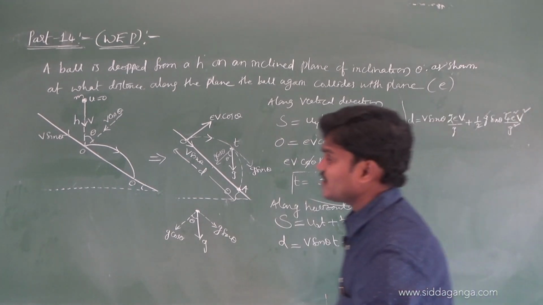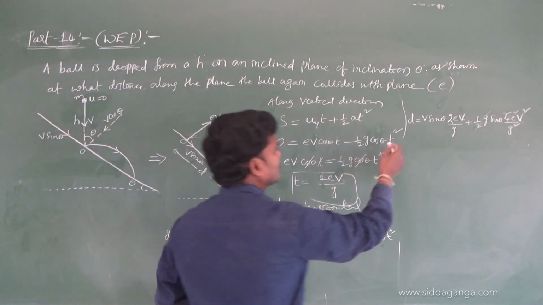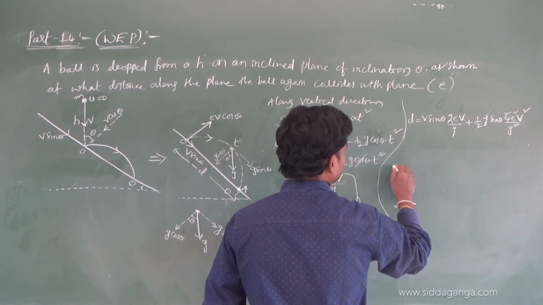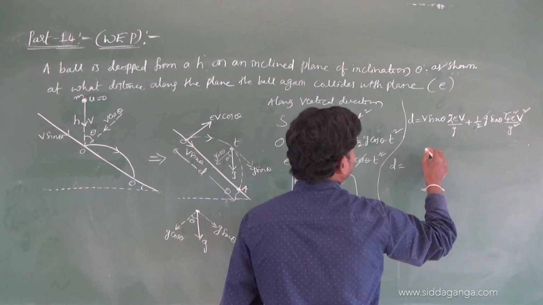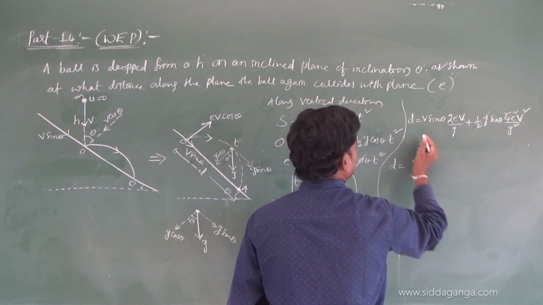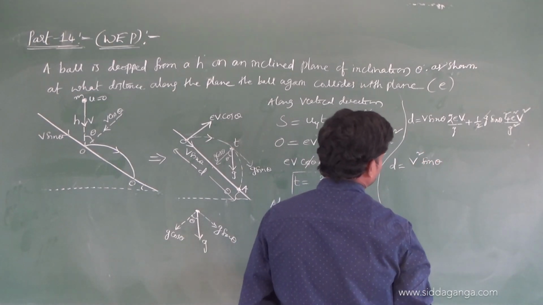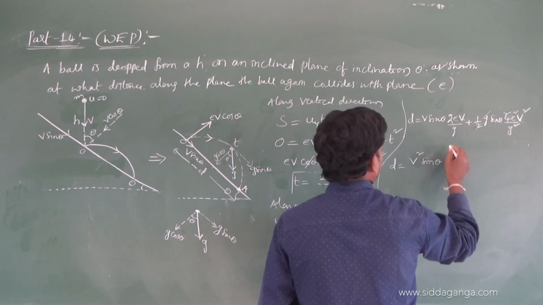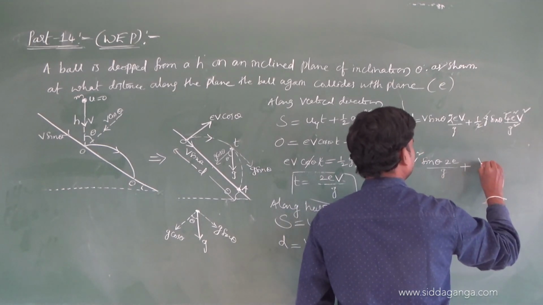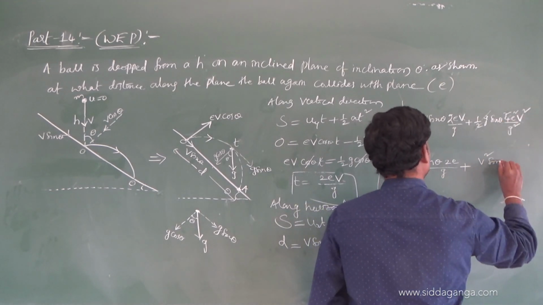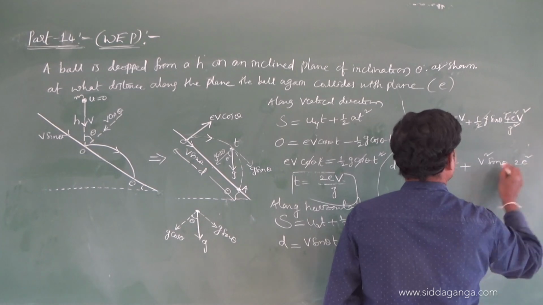See, again I am using 2 u v, only one v: v cos theta, e v sin theta. So then you will get the direct answer. That's why I am worried, because I am extending steps. So that's not possible actually. V square sin theta you can take out: v square sin theta, 2e by g plus v square sin theta, e square 2e square by g.